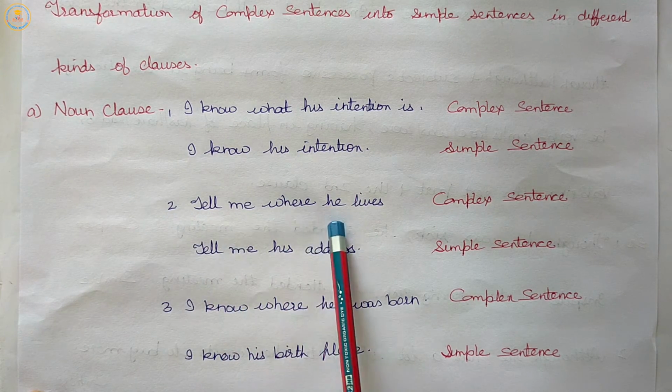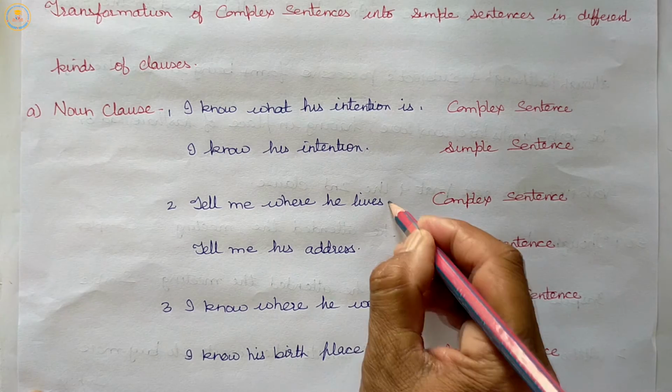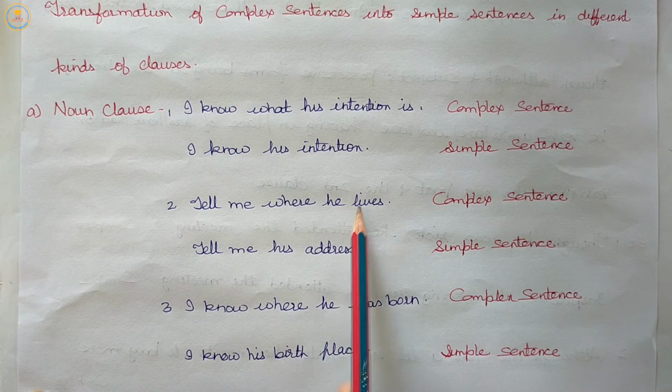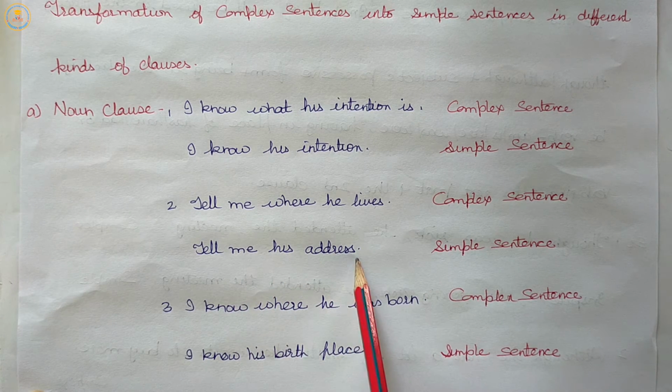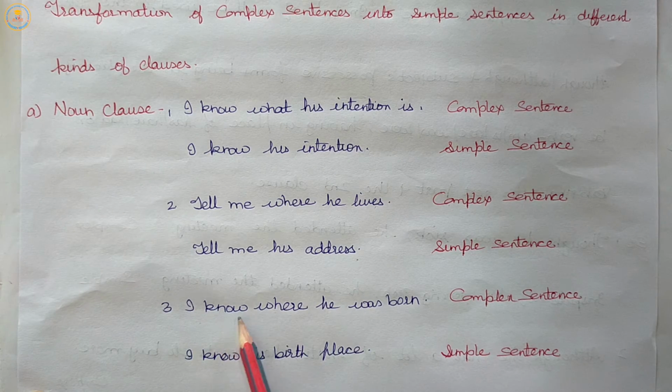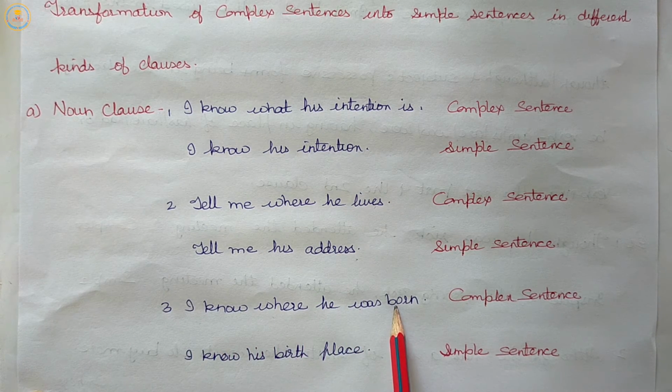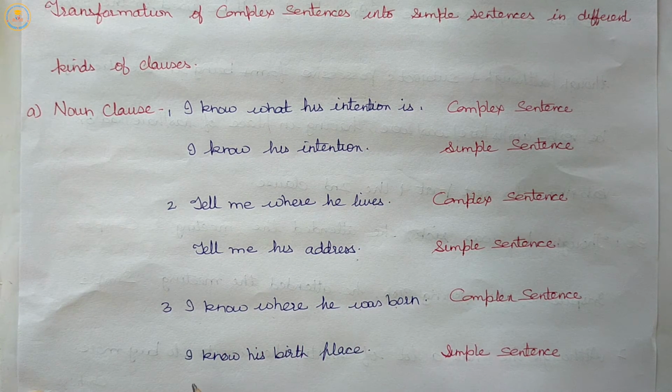Tell me where he lives. Complex sentence. Tell me his address. This is simple. I know where he was born. Complex sentence. I know his birthplace.